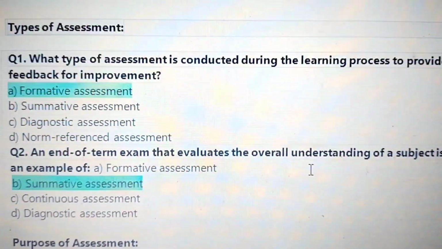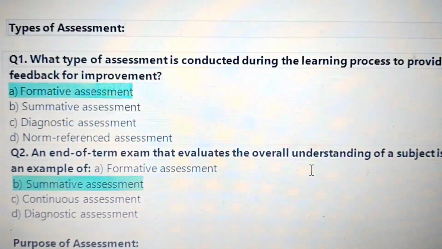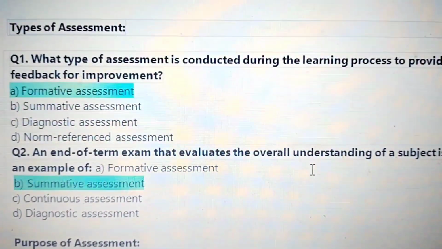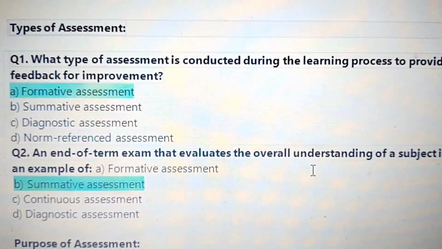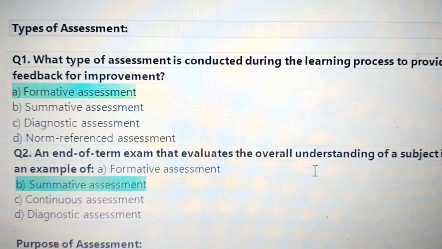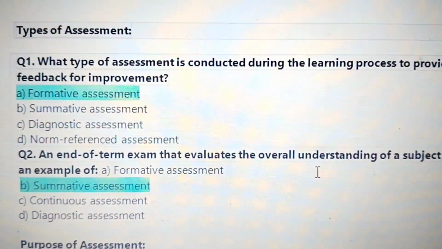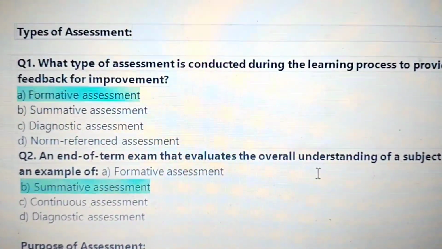Next, the types of assessment. Number one, what type of assessment is conducted during the learning process to provide feedback for improvement? Formative assessment.